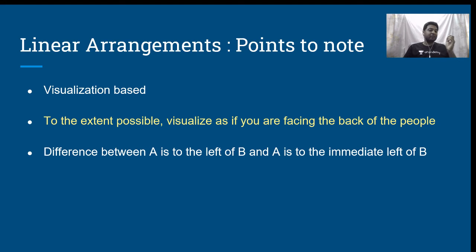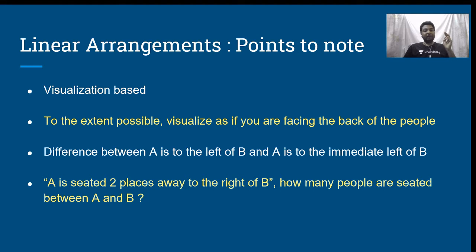The other thing we need to be very clear about is that there is a difference between A is to the left of B and A is to the immediate left of B. A is to the left of B means A can be anywhere to the left of B. A is to the immediate left of B means A and B are adjacent to each other, with A being to the left of B.